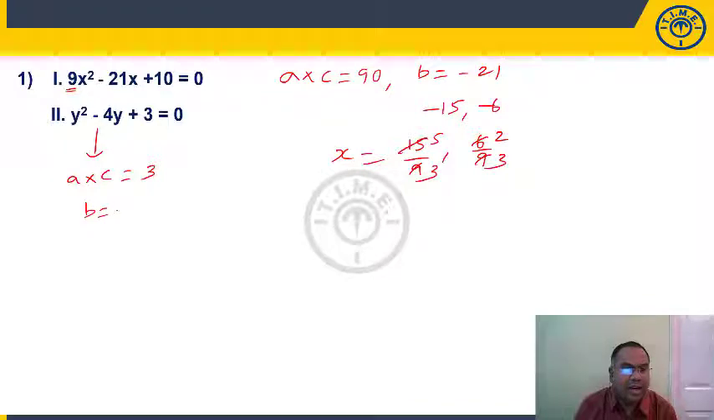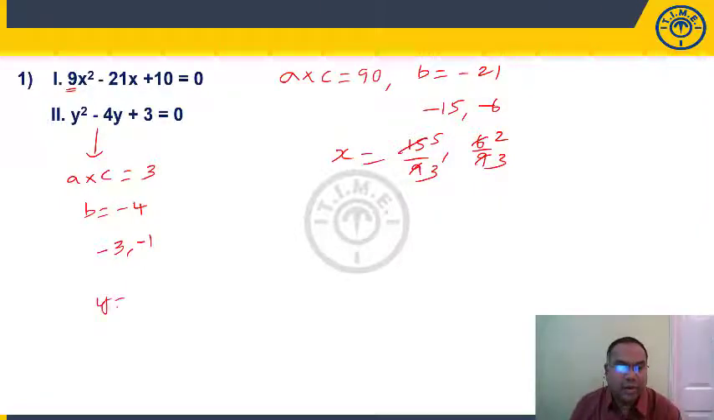Now how much is B value here? Minus 4. So A into C is positive. So we have to write B as sum of two numbers. This can be written as 3 and 1. So how much is 3 plus 1? 4. 3 into 1 is 3. But if you see here, we should get minus 4. We should get minus 4 means we should take it as minus 3 minus 1. Minus 3 minus 1 is minus 4. Minus 3 into minus 1 is plus 3.